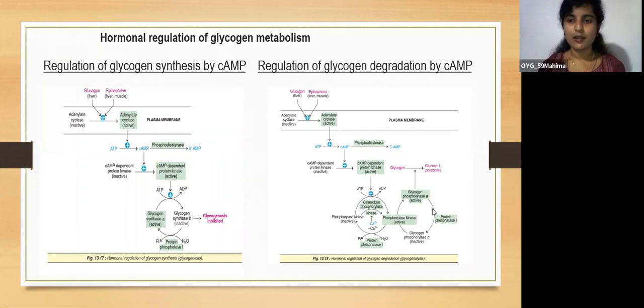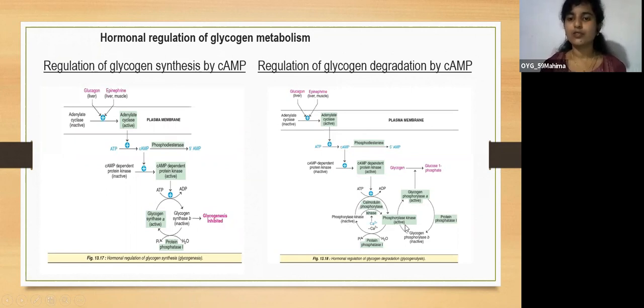Here it is a similar kind, this is for glycogen degradation. The main enzyme for glycogen degradation is phosphorylase kinase, and this also is in two forms, inactive form and active form. The inactive form is dephosphorylated. It will be phosphorylated by the enzyme cyclic AMP dependent protein kinase, which converts the inactive phosphorylase kinase to the active form.